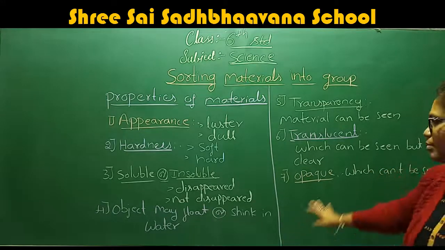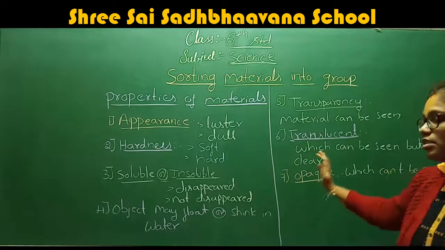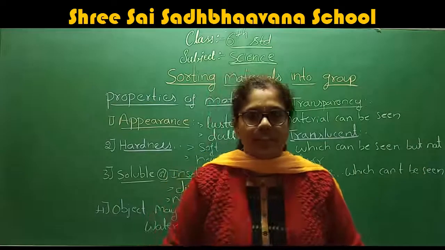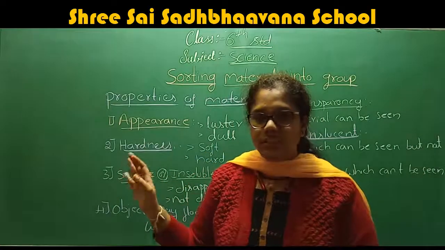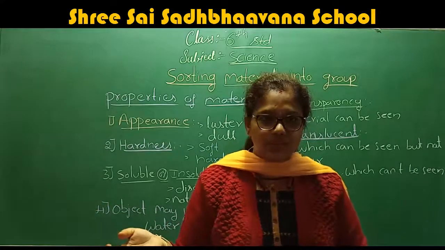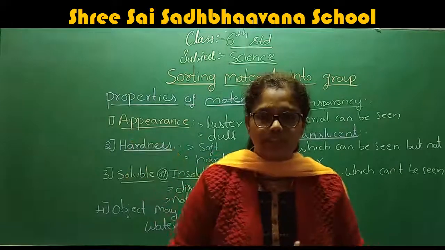And the last concept of this chapter is opaque. What does opaque mean? We can't see what is present on the other side. Example, a door made of wood. So wood is the best example of opaque. We can't see what is behind it.